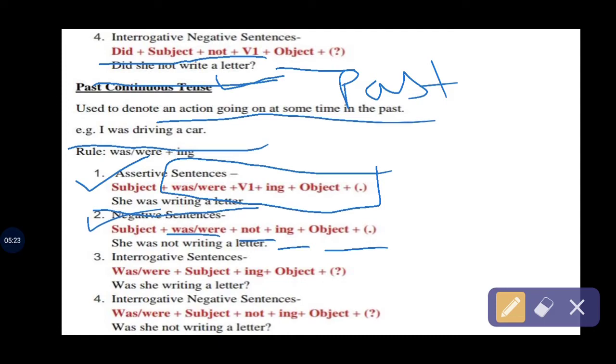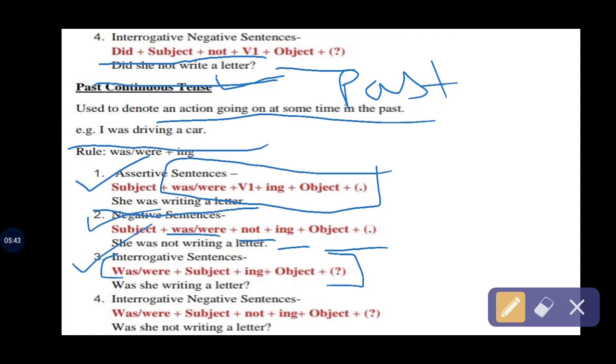For an interrogative, was will come first, and then comes the subject plus verb ing plus object. That's the interrogative rule in past continuous tense. And the example is: was she writing a letter?